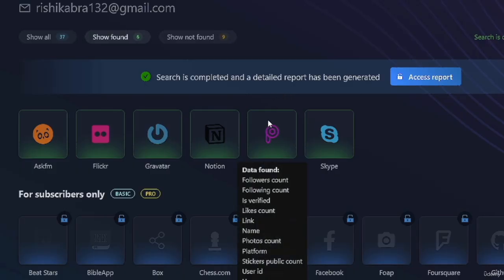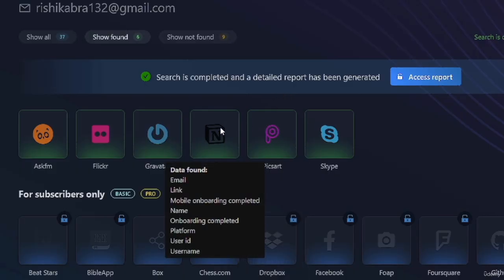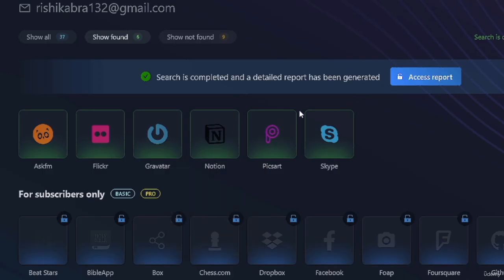Now if you would like to find some information or you want to find the URL, then you need a subscription, but for me, I don't like to have a subscription. These information are enough for me to go to Google or any other search engine and find the person's account.